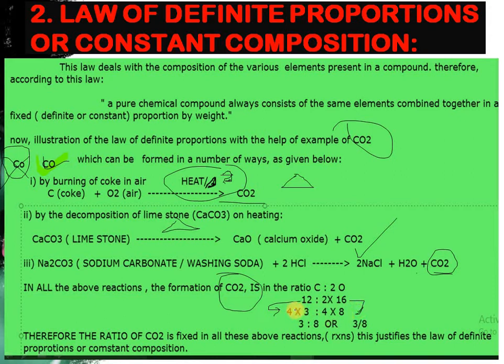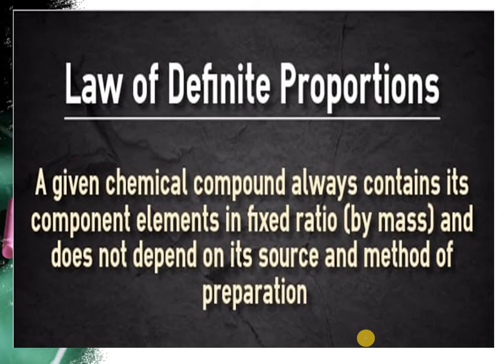By cutting 4 with 4, we are left with the ratio 3 to 8. This ratio we also discussed in the compound lecture for representing a fixed ratio. Therefore the ratio in carbon dioxide is fixed in all the above reactions. This justifies the law of constant proportion, or constant composition.